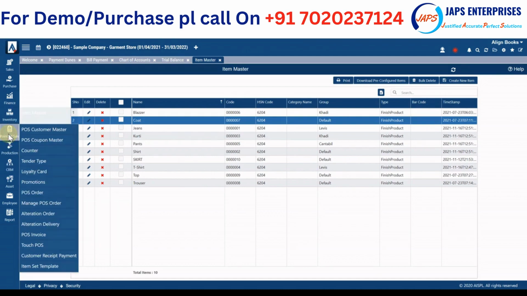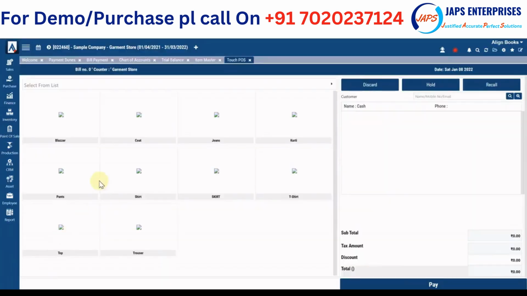Now, if we talk about point of sale module, again, point of sale module contains lot of things, like you can create multiple counters, different tender types, loyalty cards, promotions, coupons, all contemporary things which are required in retail sector is provided here. So again in POS we have provided two modes of invoice: touch based POS, where all your items are listed, and the billing is very simple. All items are listed with image. You simply keep on clicking on the item and your invoice is generated. Simply click on pay, take the payment, and invoice is generated.